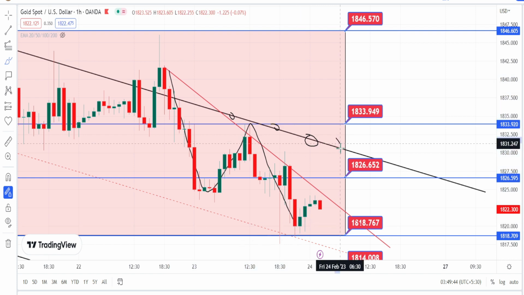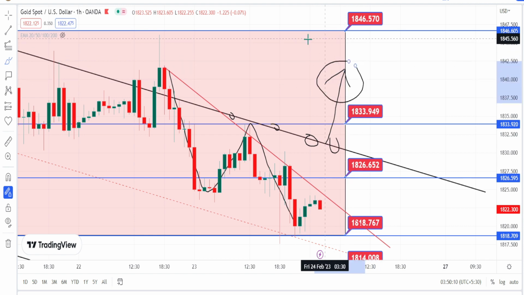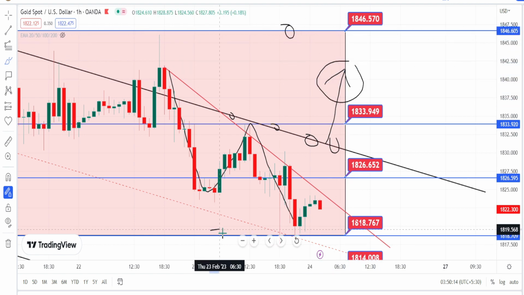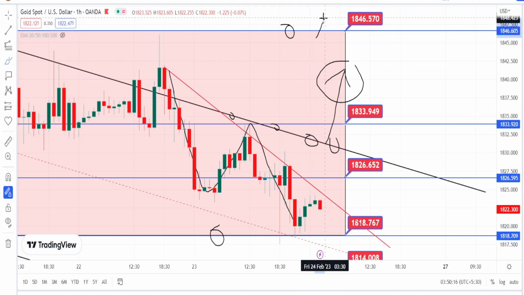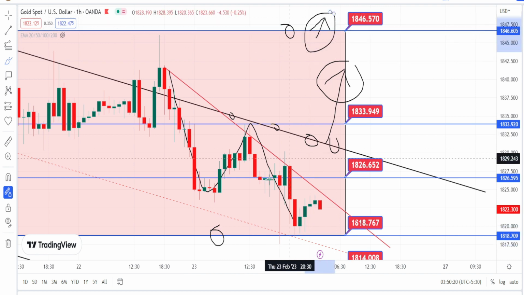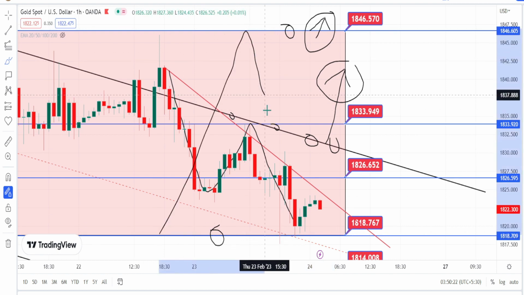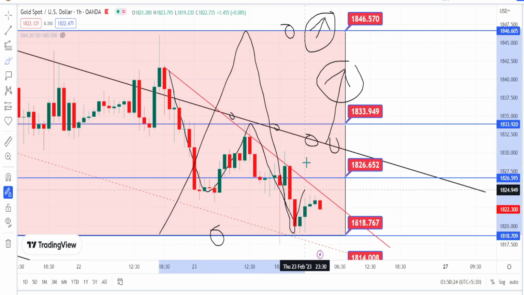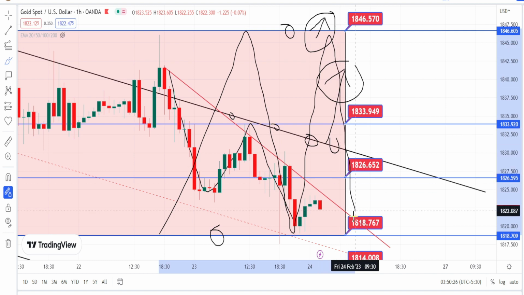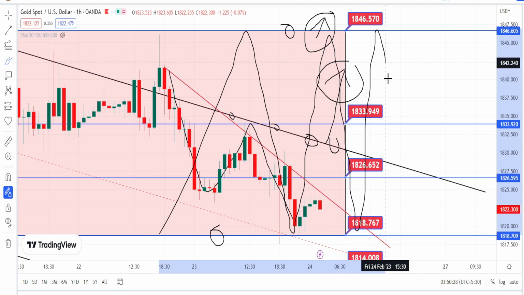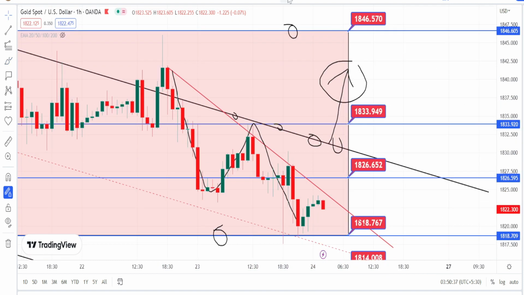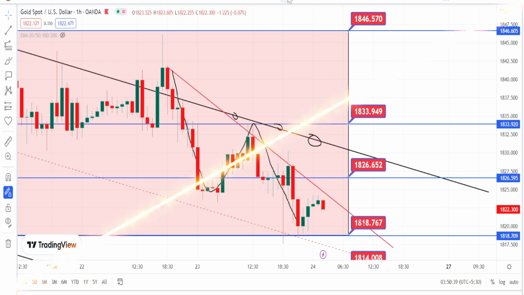It has to give a breakout from this resistance line in order to start a bullish side retracement, and it has to give a breakout from this rectangle pattern in order to start a bullish trend reversal in hourly time frame also. Until the price action is trading between this rectangle pattern, we can expect the sideways momentum to continue in hourly time frame also. Let us mark the support and resistance.